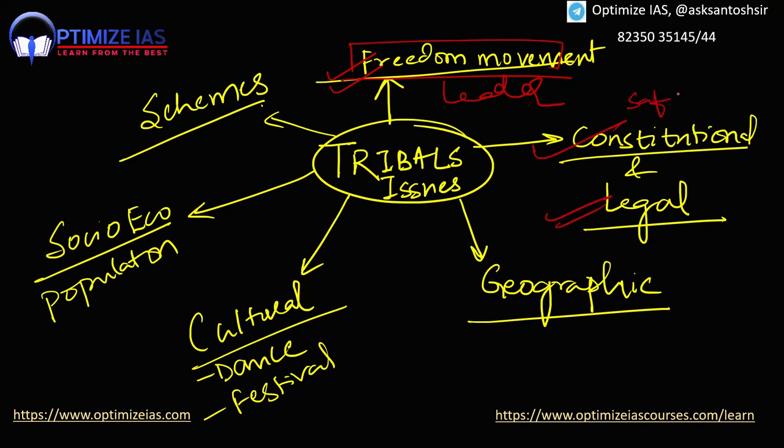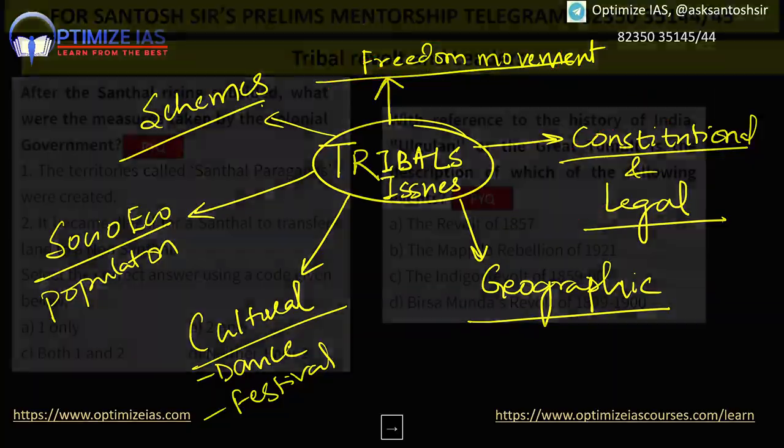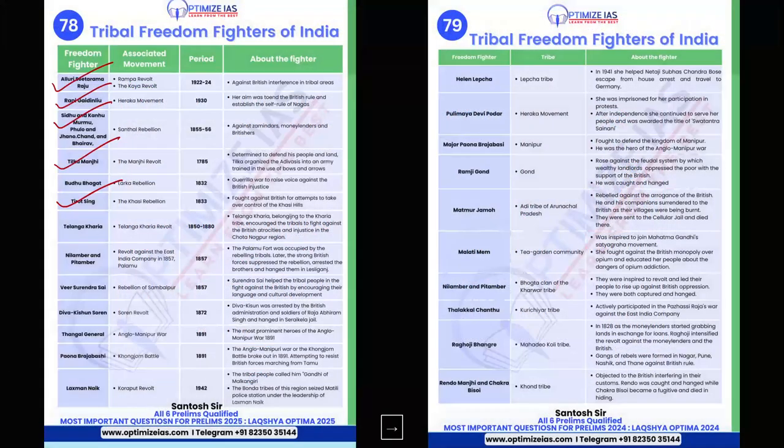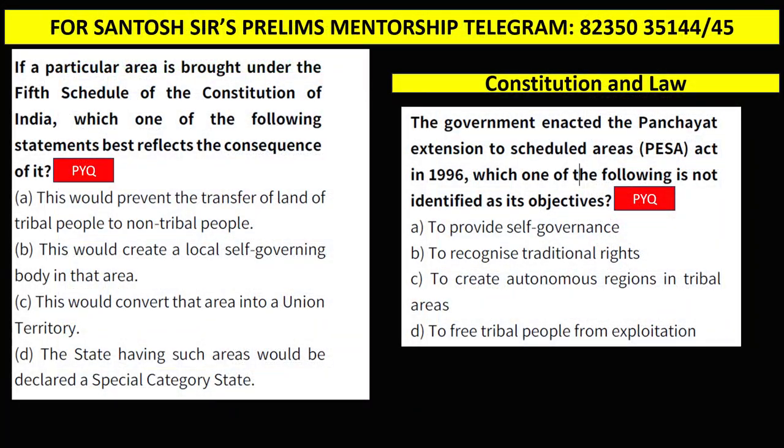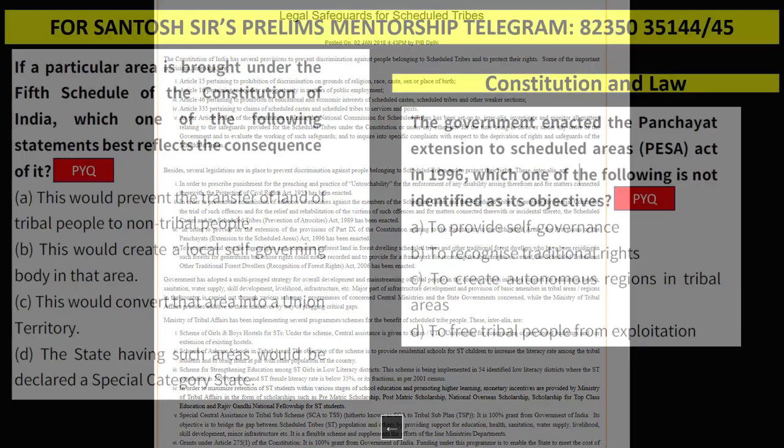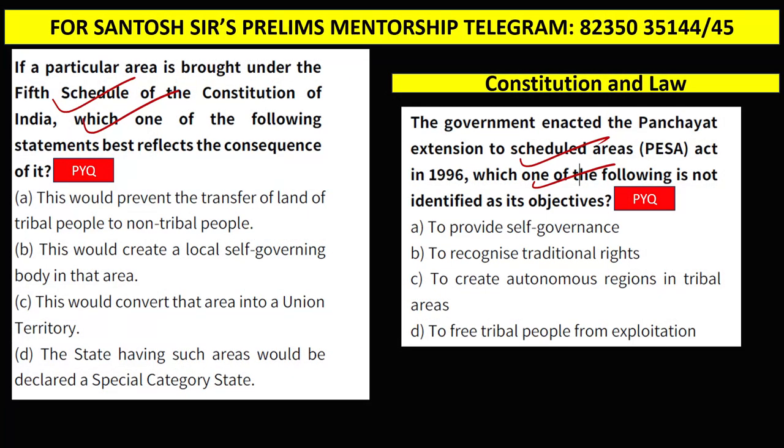This is very important and very popular in the UPSC Prelims examination, which is the political dimension. Let me show you the questions, guys. You can see Fifth Schedule, very popular in UPSC, and PESA. These are basically the constitutional and legal dimension. So what you have to do is study the legal safeguards for Scheduled Tribes. I have discussed everything in my PYQ batch, guys. This is very, very important, so you need to prepare this.